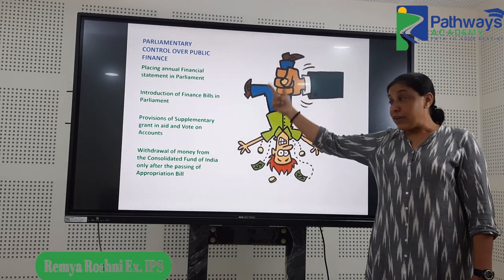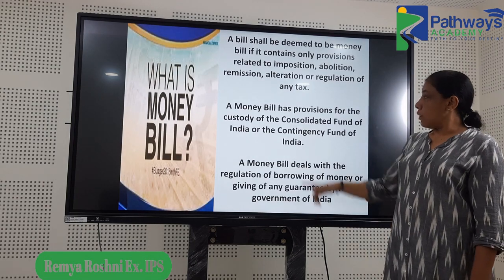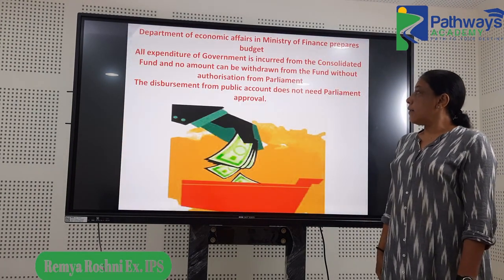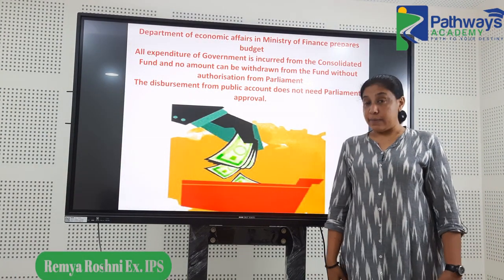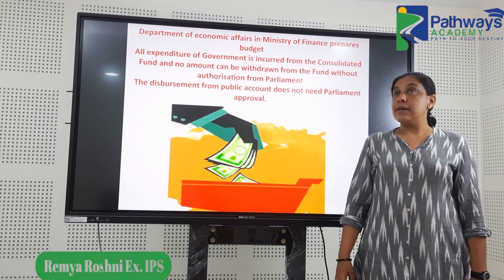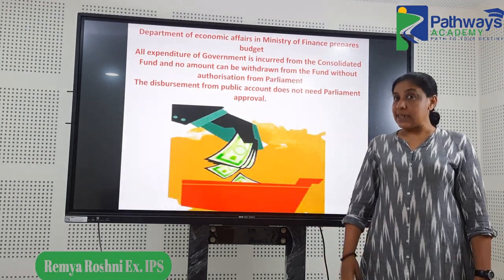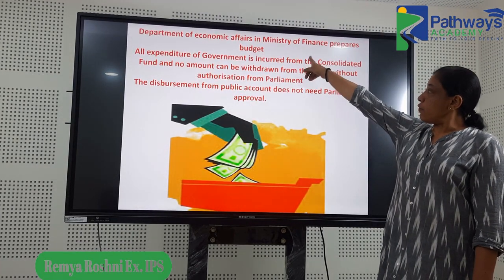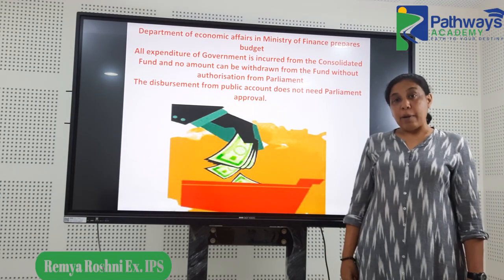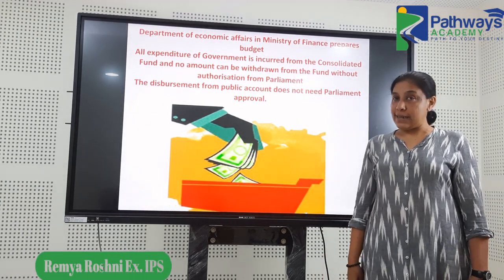Parliamentary control over public finance, there was this question. There was a question on the bills, different types of bills like money bill. So the business in Parliament, what all things happen inside a Parliament, you should have an idea about the terms and you should have an idea about how a bill becomes an act, etc. So Department of Economic Affairs in Ministry of Finance, they prepare budget. So about the process of budget also, you should have a fair idea about how it happens.